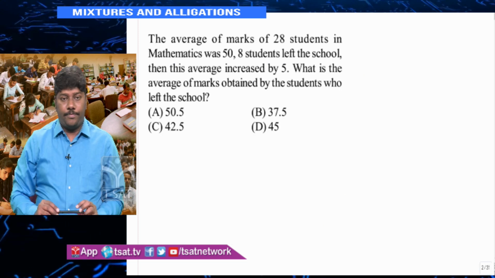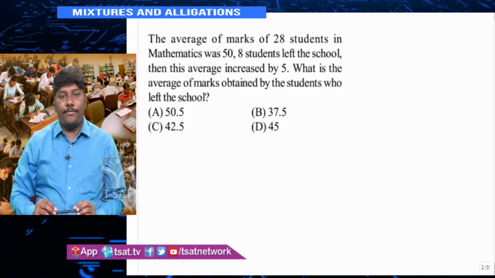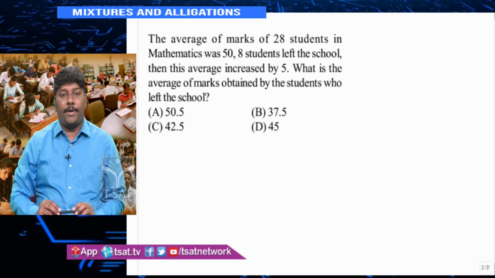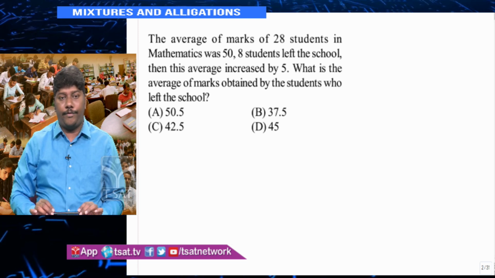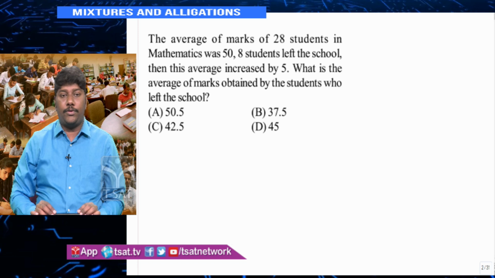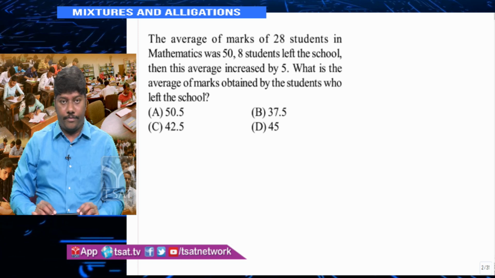Let's look at this question. See, here he says the average marks of 28 students in mathematics was 50. There were 28 students in the group, the average marks is 50. 8 students left the school, then this average increases by 5.